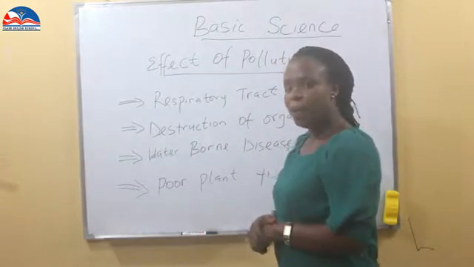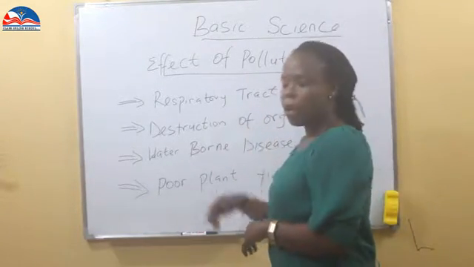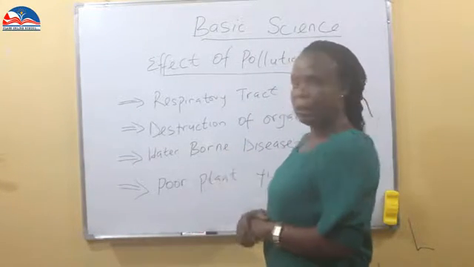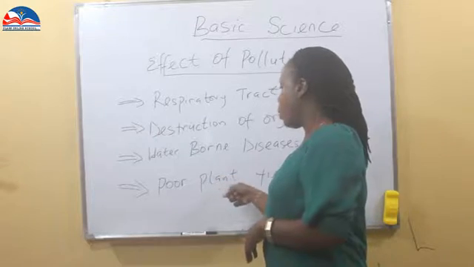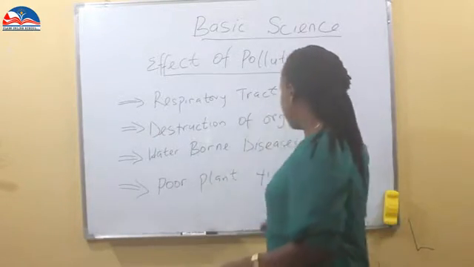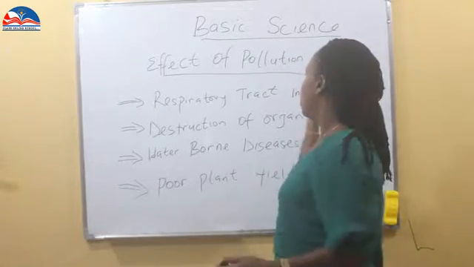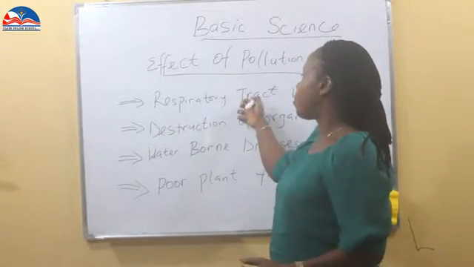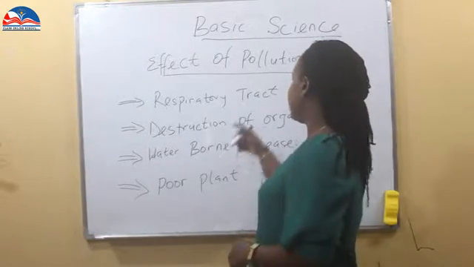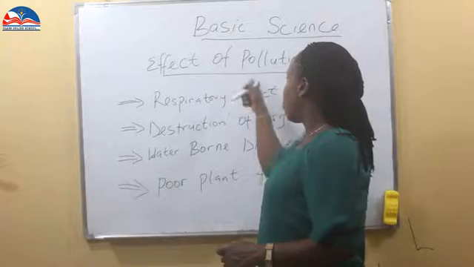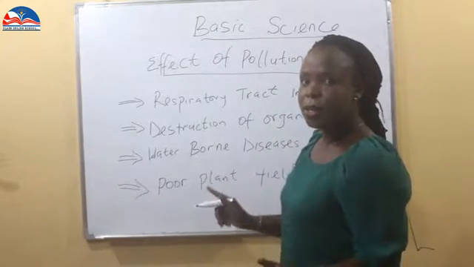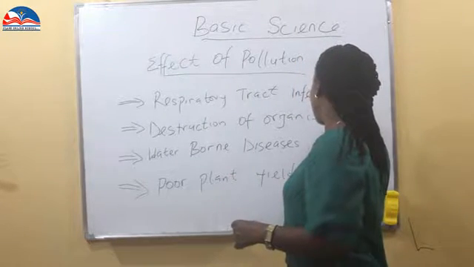Then, how pollution destroys organisms, waterborne diseases, and then poor plant yield. But in this episode, we are going to take the first two effects of pollution: as it affects our respiratory system, and as it affects the organisms that live in our environment.